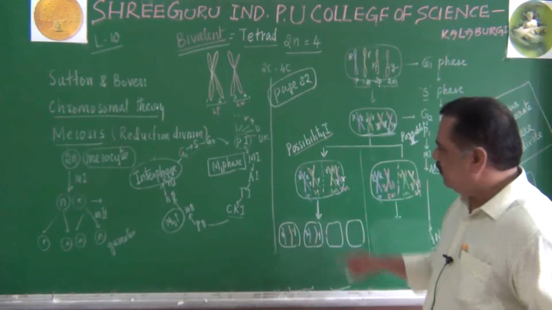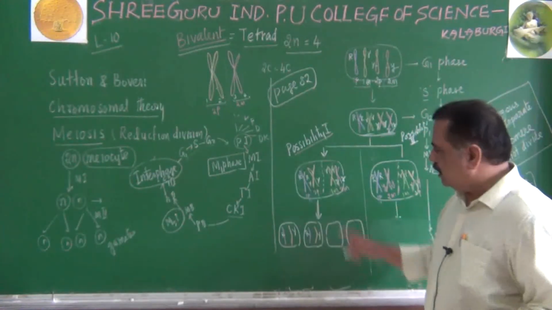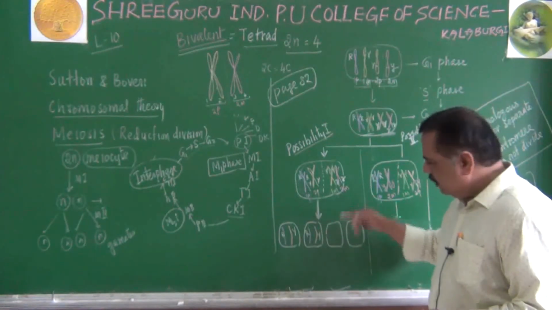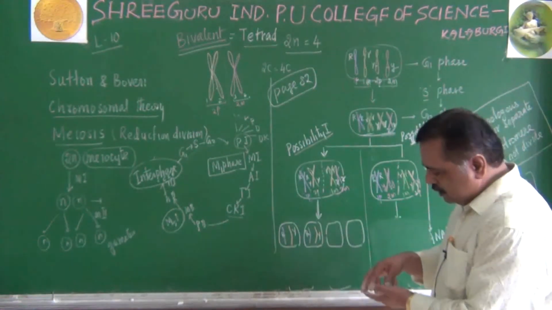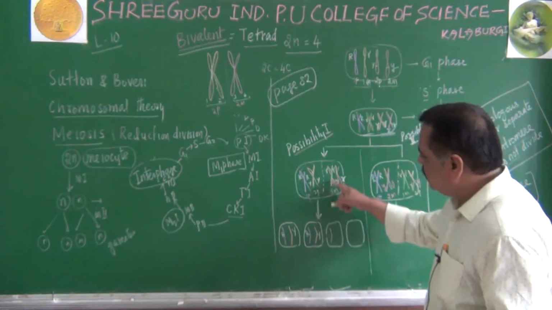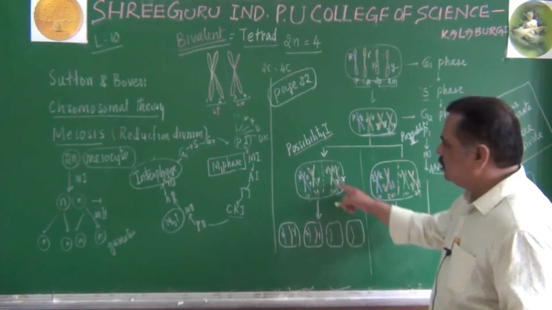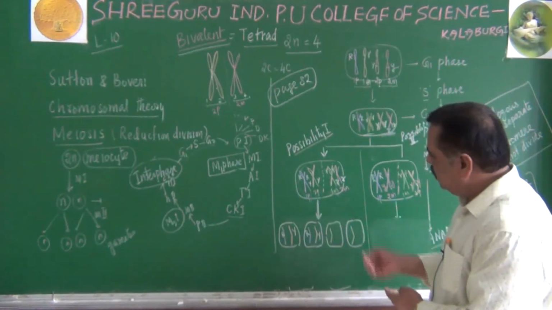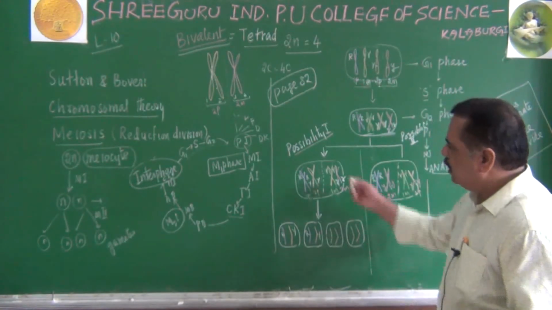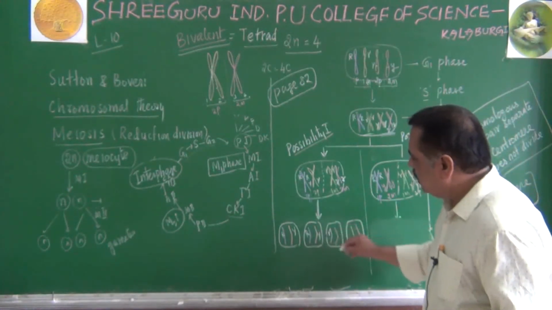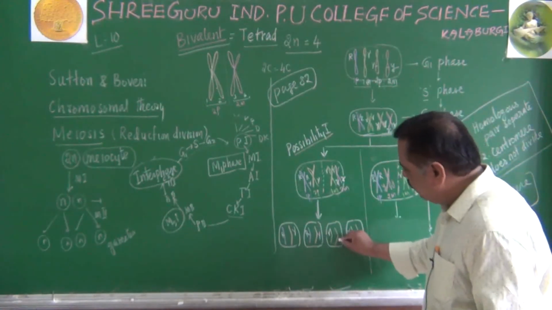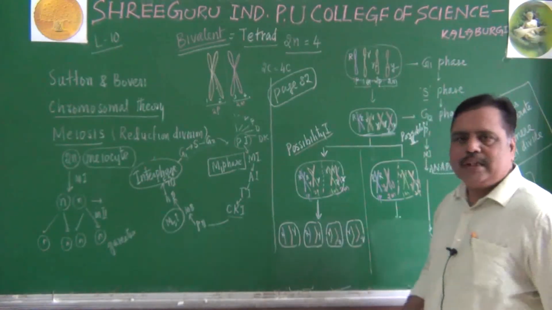This is one gamete. What about these two, sir? Imagine this parent, after telophase 1, it will undergo anaphase 2. Let us take yellow color with the first maternal, one sister chromatid here, another sister chromatid here. What about this one, pink color? Here one sister chromatid, here one sister chromatid. What are the alleles present there? Small r here, here also small r. What about this one? Small y, and here also small y. Do you get this point?